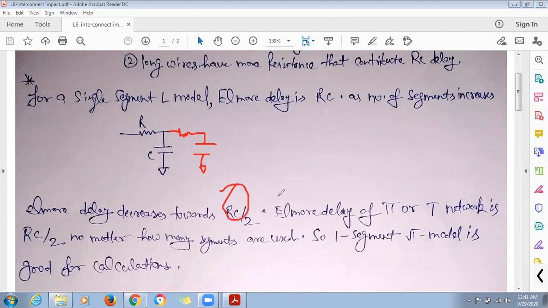So Elmore delay of pi and T network is always RC by 2 no matter how many segments are used. Means you can use so many segments and still you will get the delay RC by 2 in case of pi model and T model. So single segment pi model is good for calculations.